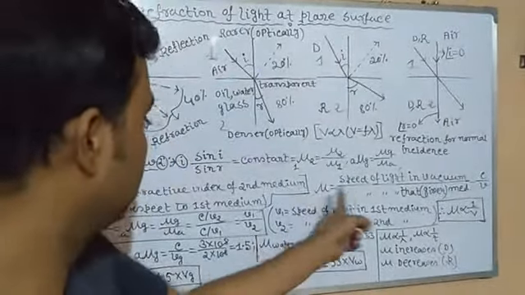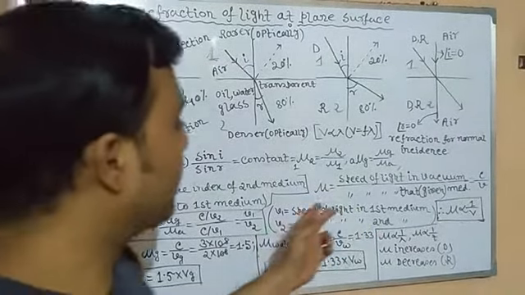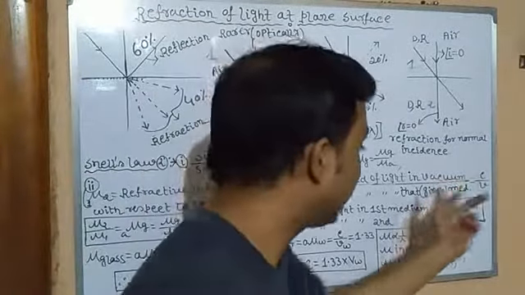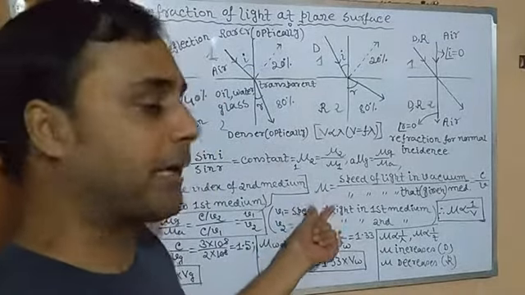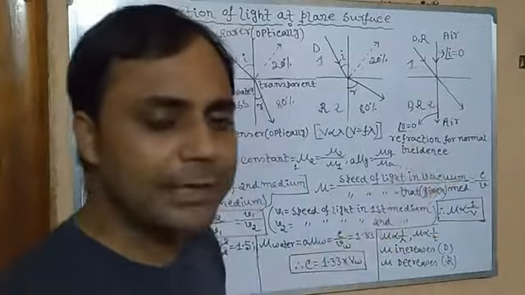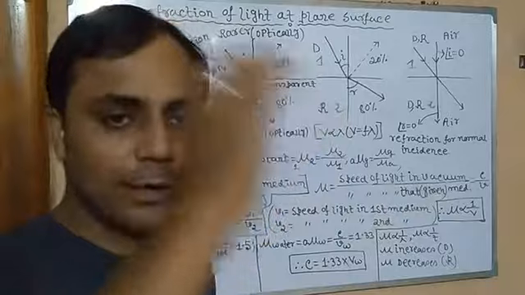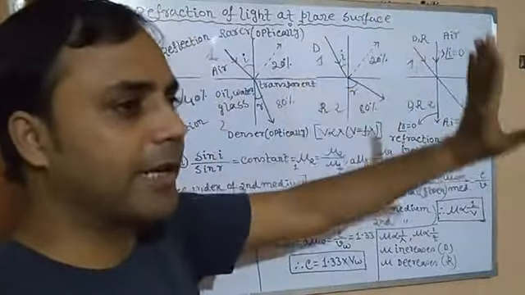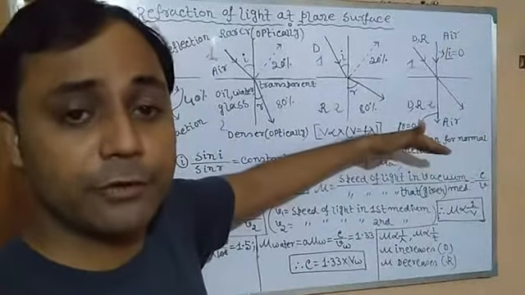You can see, look here. Mu is equal to speed of light in vacuum, that is in free space, divided by speed of light in that medium, meaning the given medium. If we say mu, refractive index of glass, it will be glass. If it is water, water. At the numerator, it will always be speed of light in vacuum. If we talk about refractive index of any medium, the numerator will always be speed of light in free space, that is vacuum.